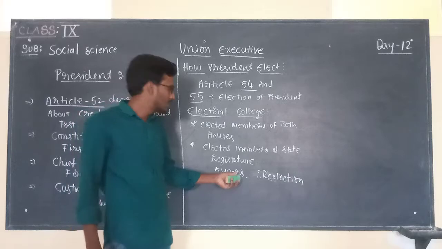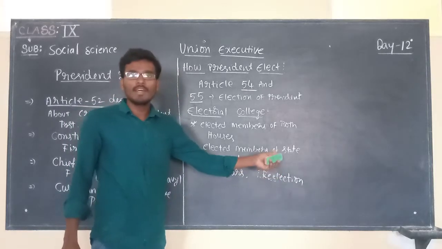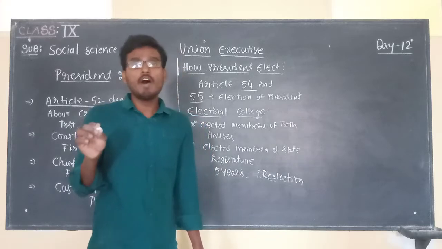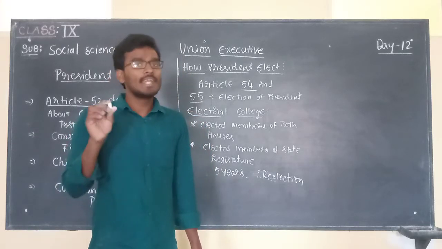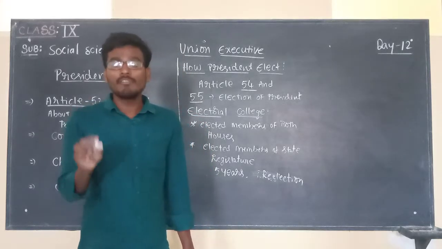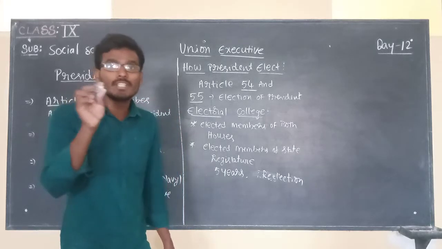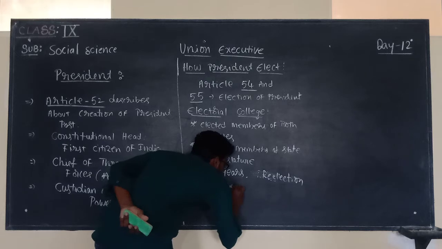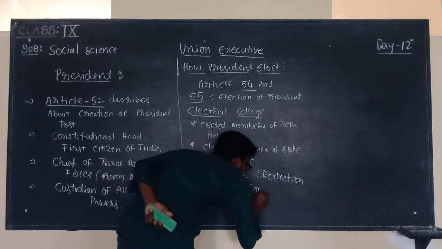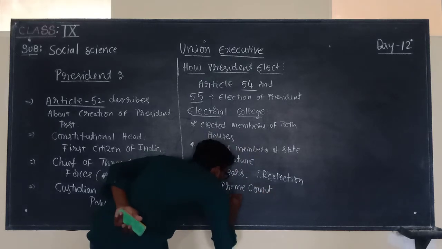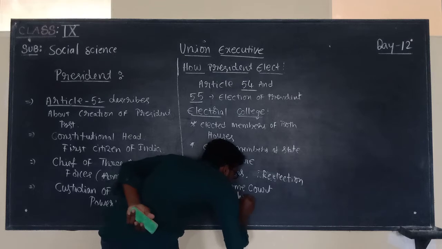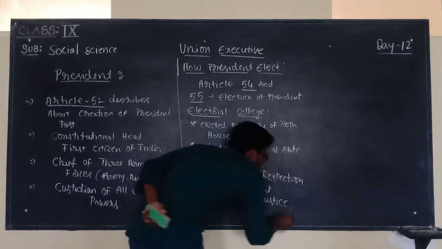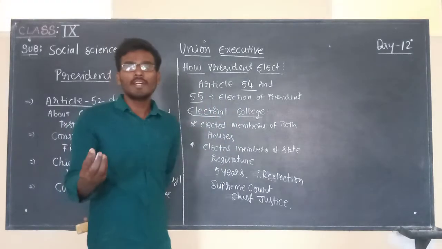Actually, the term of office is 5 years, and he is eligible for re-election. And more importantly, the oath of the president is taken in the presence of the Supreme Court Chief Justice. The Supreme Court Chief Justice will take the oath of the president.